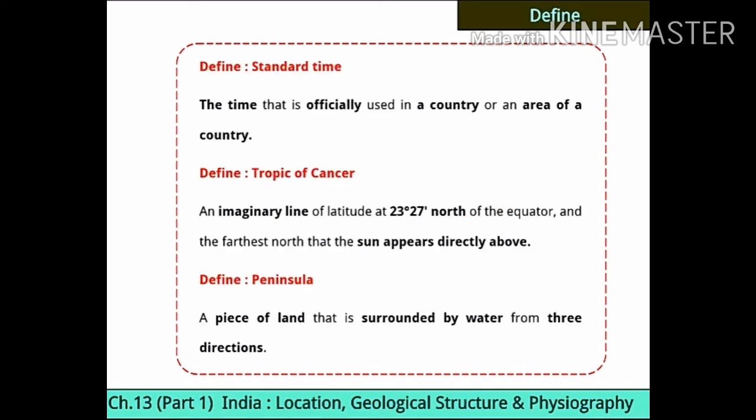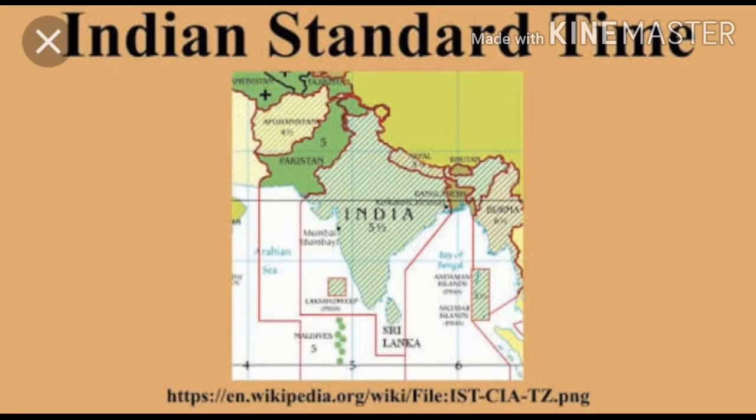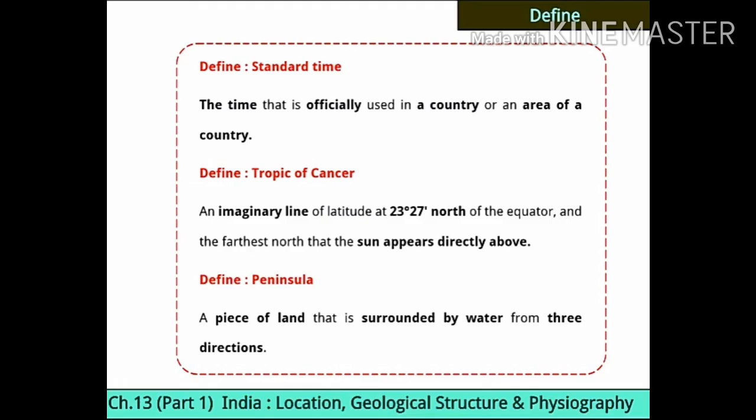Now see, define. These definitions are asked in your textbook at last. 3 definitions I will give you in very easy words. So the first one is standard time. What is standard time? The time that is officially used in a country or an area of a country. It means the time which the country is using officially or an area of a country, that time is called standard time. See, this is in very easy words. You can learn it well. The time that is officially used in a country or an area of a country is called standard time.